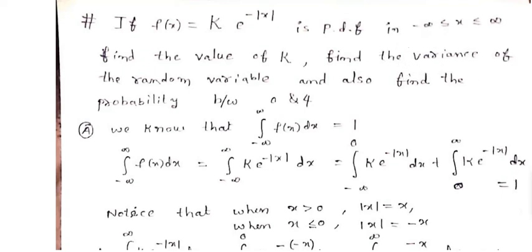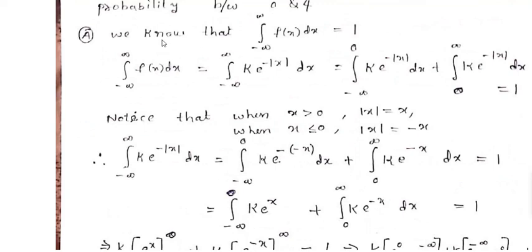In this problem I will tell you the formula for finding the variance of a random variable. We know that the total probability is always equal to 1. That is, the probability density function within the interval minus infinity to infinity is always equal to 1.